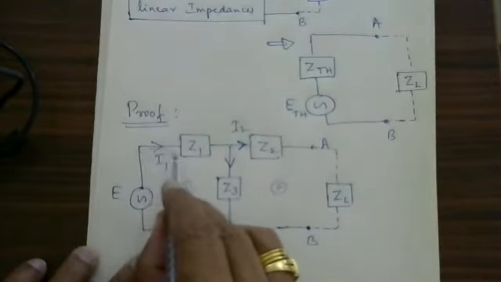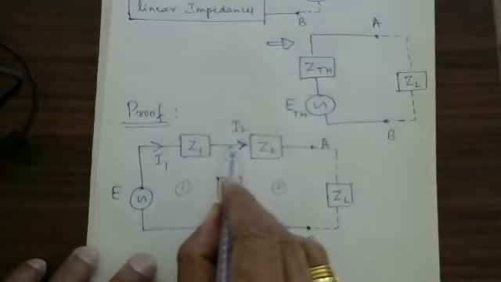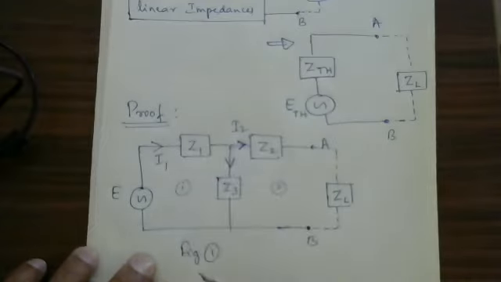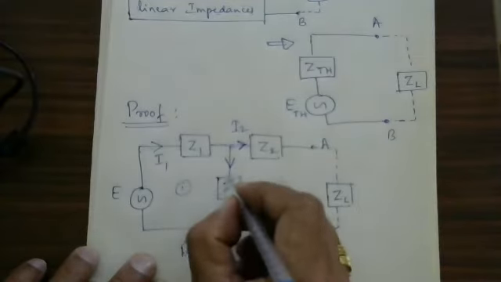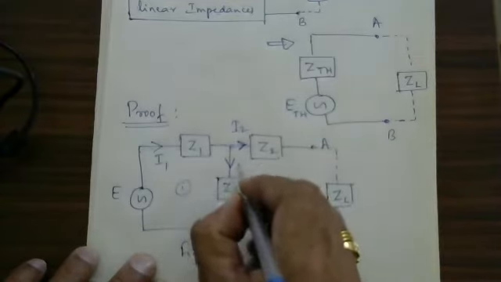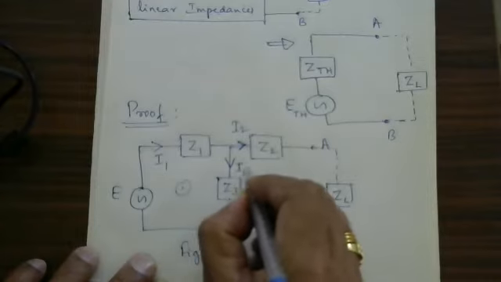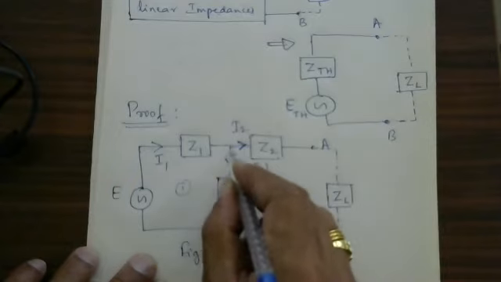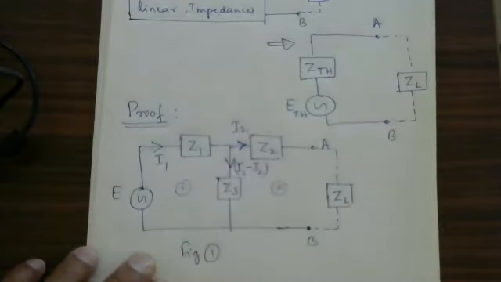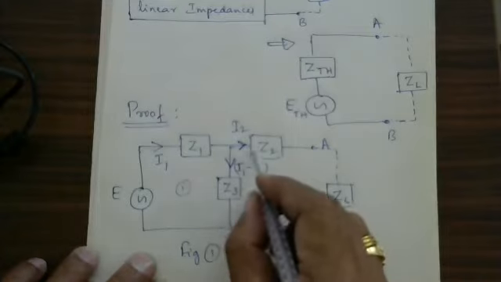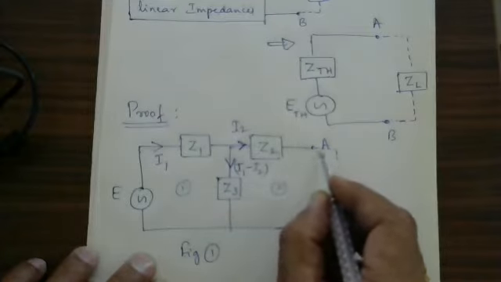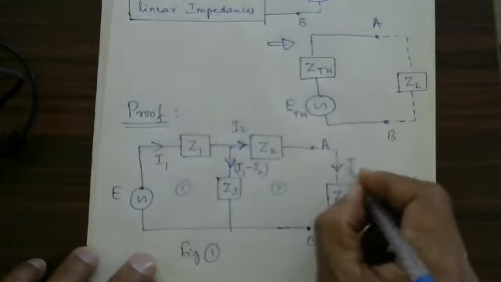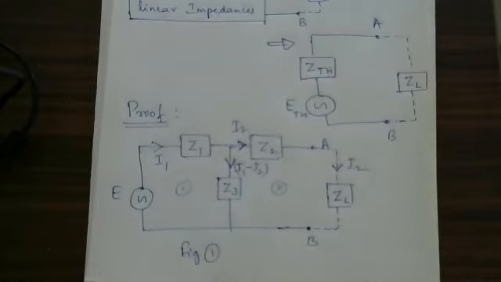Therefore, along this direction the current flowing is I1 minus I2. Here the current flowing is I2, and here also the current flowing is I2.